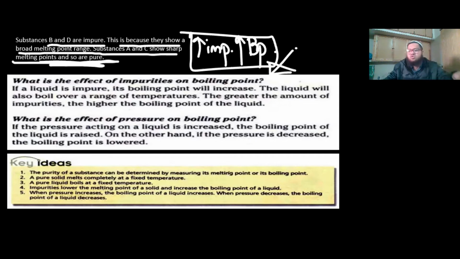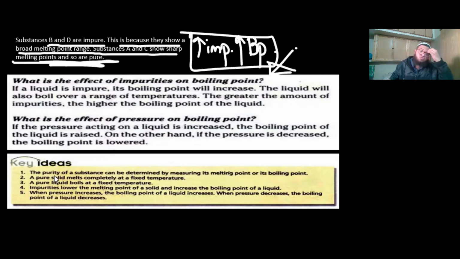You don't need to go into the reasoning as to why that happens, because we'll be doing that later on in physics. And that's actually one of the observations that you see when you go uphill on mountains. On mountains, water boils at a lower temperature than 100 degrees Celsius. That's because the pressure on top is decreased. So if the pressure has lowered, the boiling point also lowers.